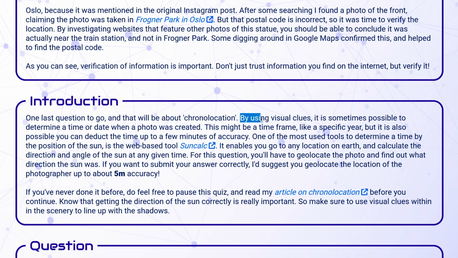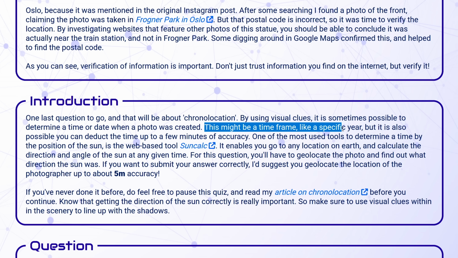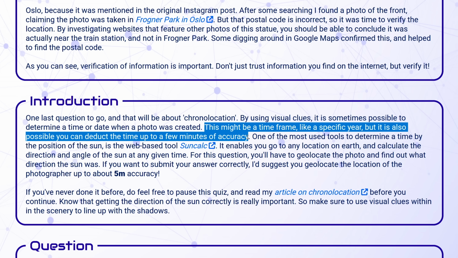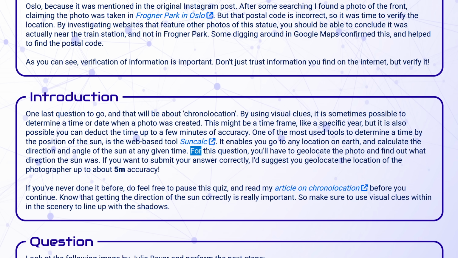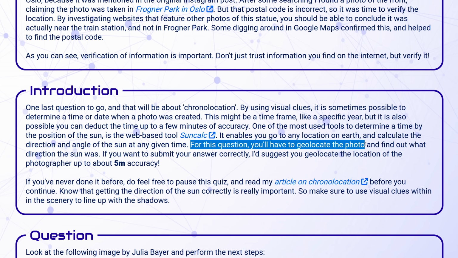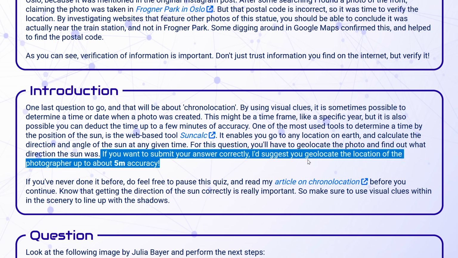Introduction. By using visual clues, it's sometimes possible to determine a time or date when a photo was created. This might be a time frame, like a specific year, but it is also possible you can deduce a time up to a few minutes of accuracy. One of the most used tools to determine a time by the position of the sun is the web-based tool SunCalc. For this question, you'll have to geolocate the photo and find out what direction the sun was. If you want to submit your answer correctly, I suggest you geolocate the location of the photographer up to about 5-minute accuracy or meter accuracy.